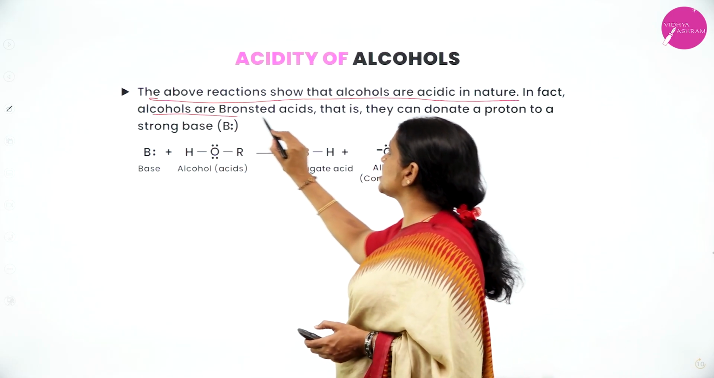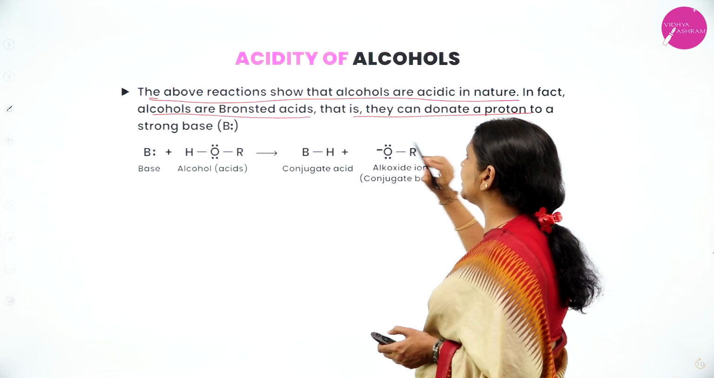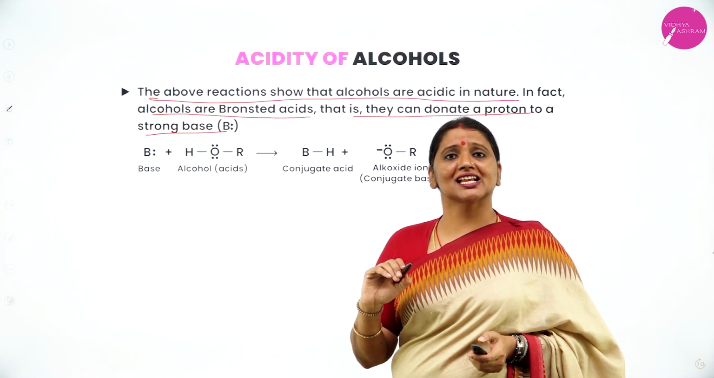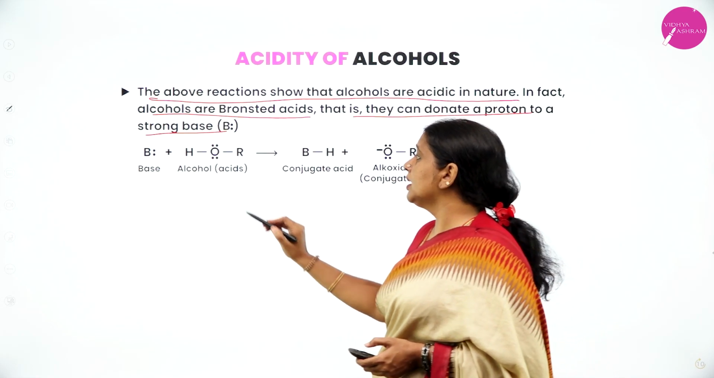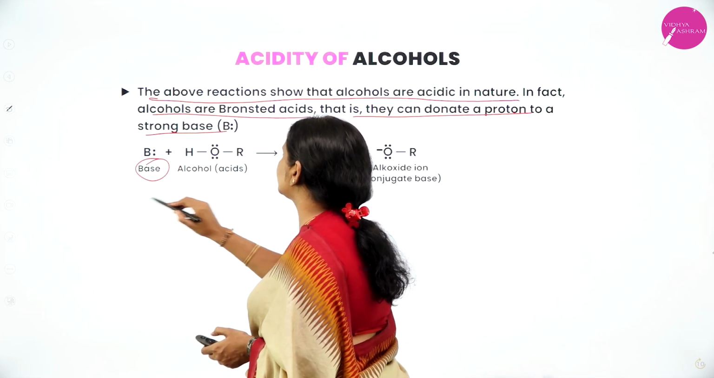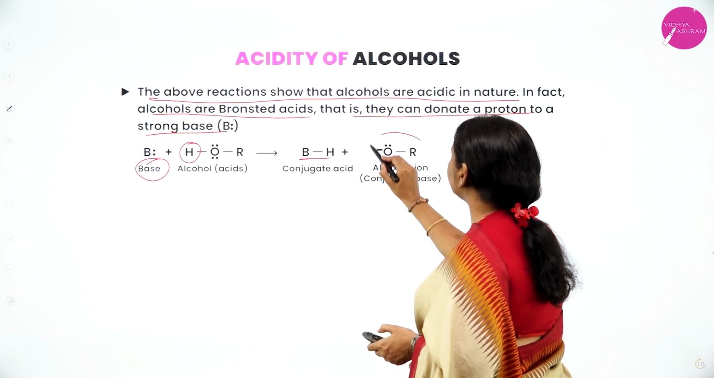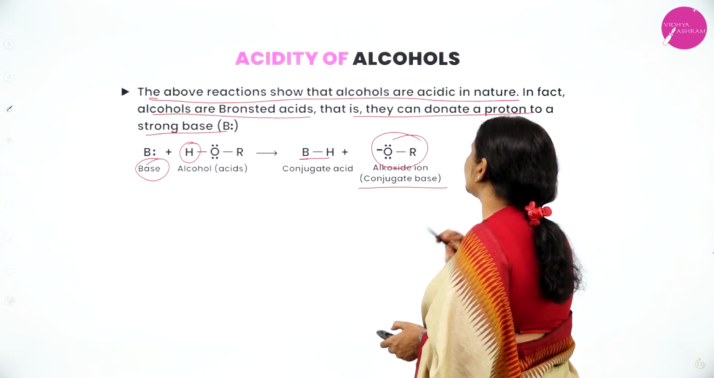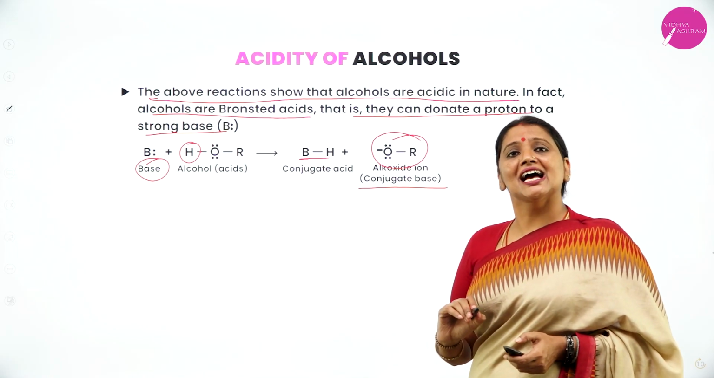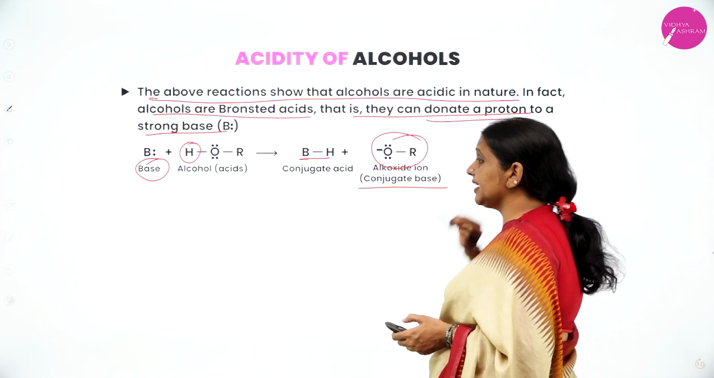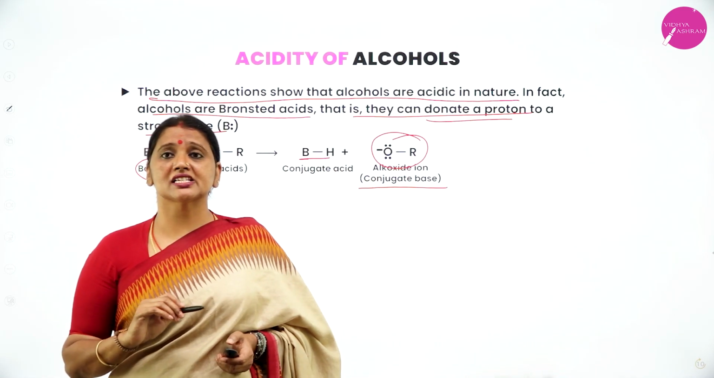In fact, alcohols are Bronsted acids, that is, they can donate a proton. You know what Bronsted acids are: acids which donate a proton. When you take a base and an alcohol, the alcohol donates a proton, the base becomes BH and the alcohol becomes RO minus. RO minus is called the alkoxide ion. Therefore, alcohol acts as a Bronsted acid because it is a proton donor.